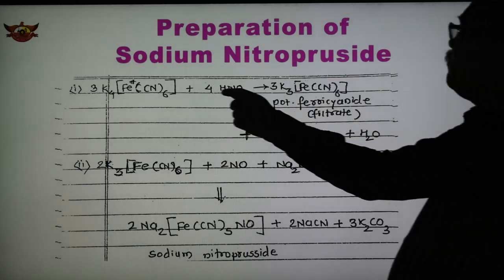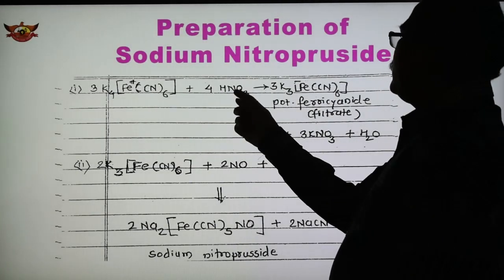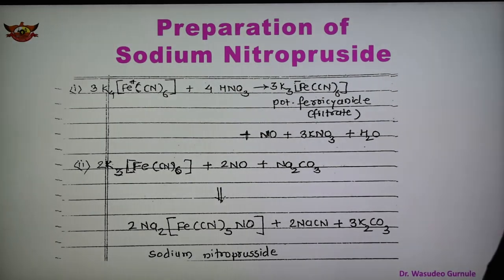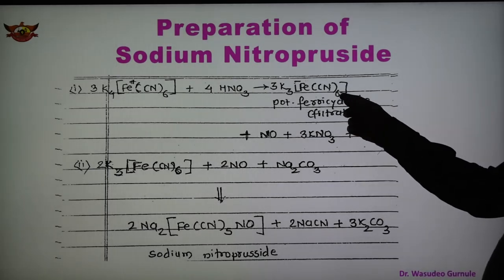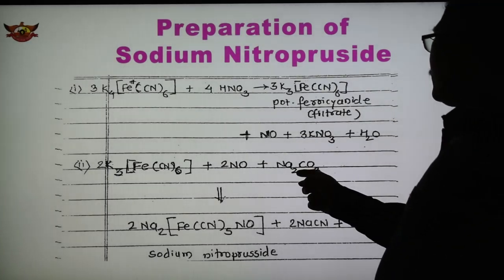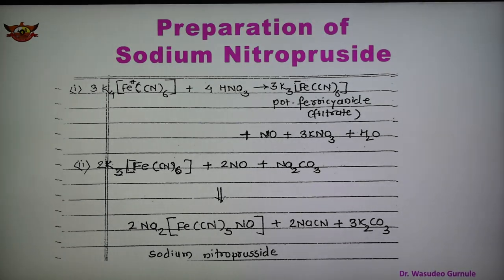So in the first step, potassium ferrocyanide reacts with nitric acid, and we get potassium ferricyanide. This is the filtered part, and it is neutralized with sodium carbonate. We get sodium nitroprusside, with NaCN and potassium carbonate as other products. In this way sodium nitroprusside is prepared in the laboratory.